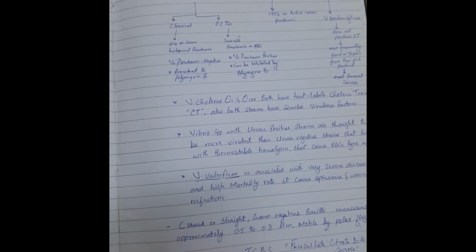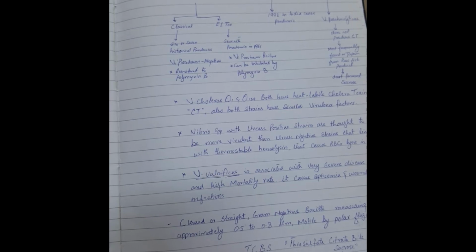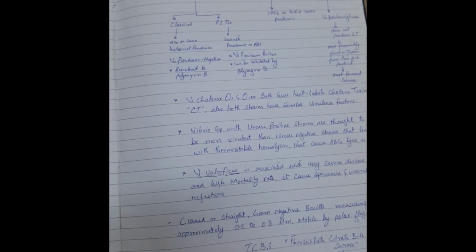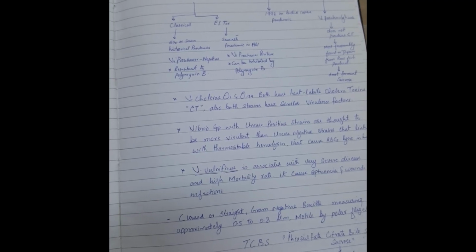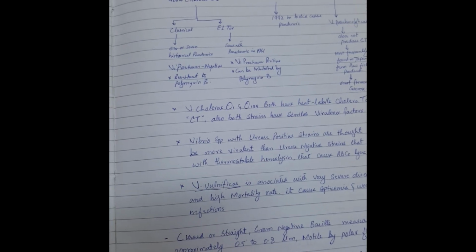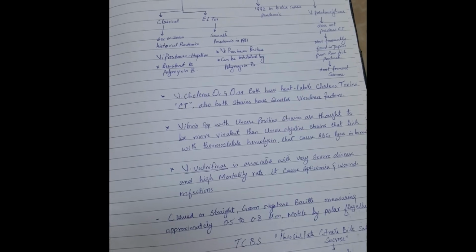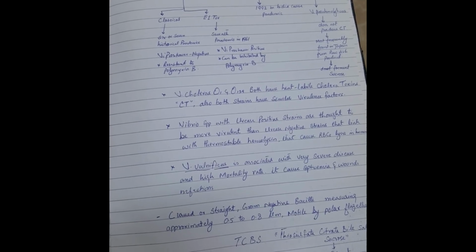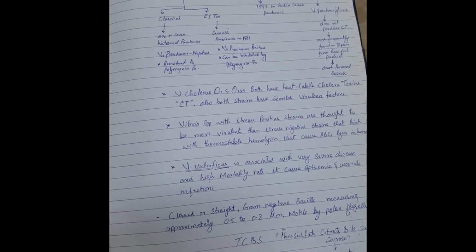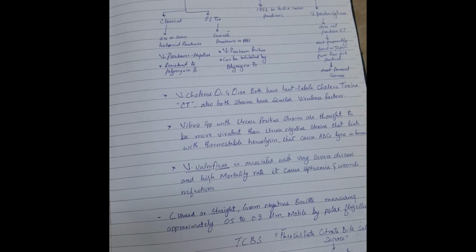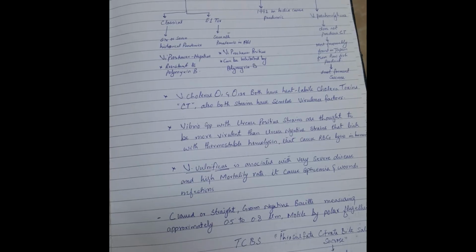It's Voges-Proskauer negative and resistant to polymyxin B. El Tor is the 7th pandemic in 1961, and Voges-Proskauer test is positive and susceptible to polymyxin B. Vibrio cholerae O139 in 1992 in India caused a pandemic, while Vibrio non-O1 is Vibrio parahaemolyticus, does not produce the cholera toxins, and is most frequently found in Japan from raw fish products, and does not ferment sucrose. Vibrio cholerae O1 and O139 both have heat-labile cholera toxins, and also both strains have similar virulence factors.